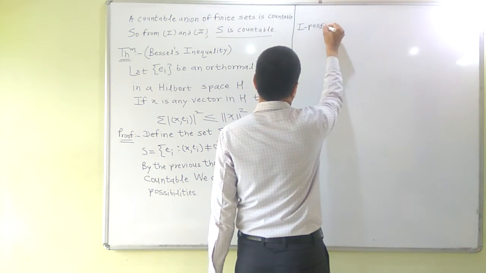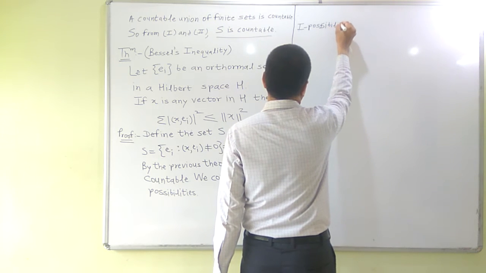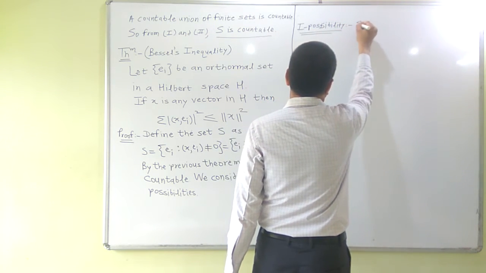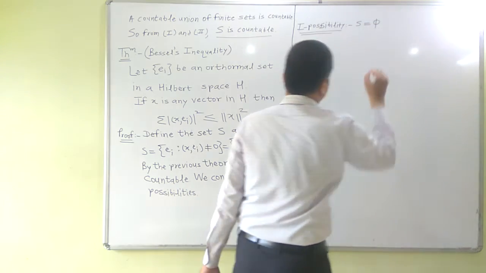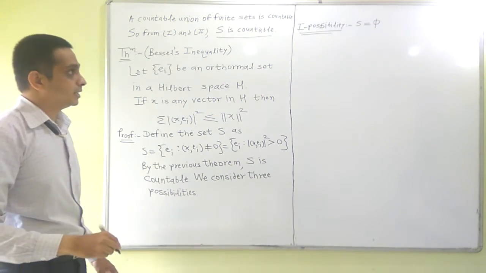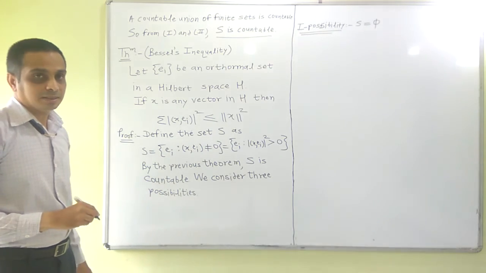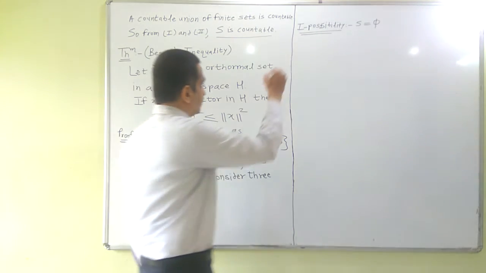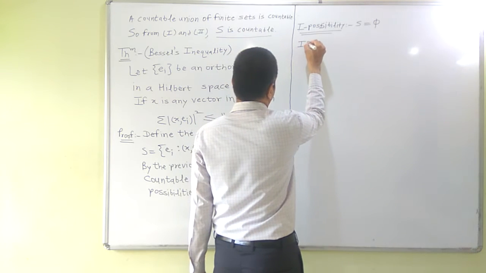It is countable means it will be finite, it will be empty, or it will contain countably infinite vectors. So if S is equal to phi, what does it mean?